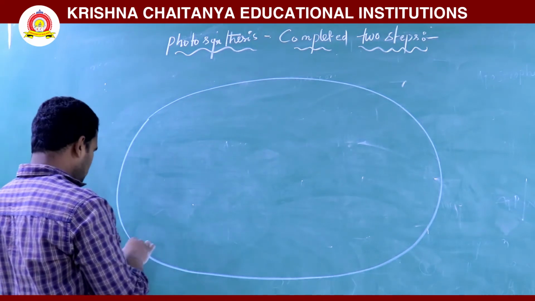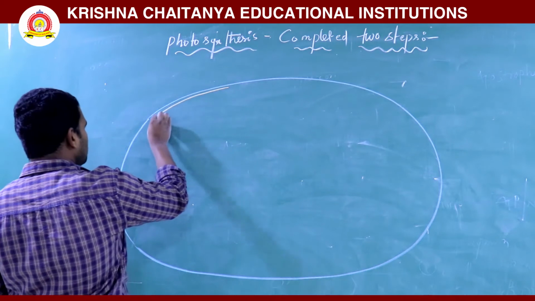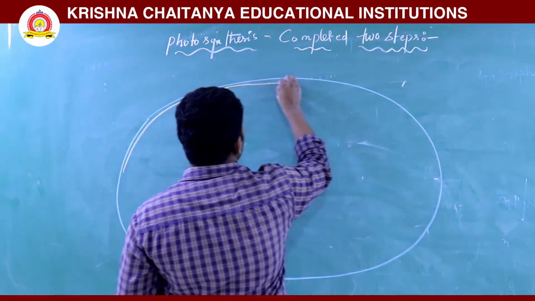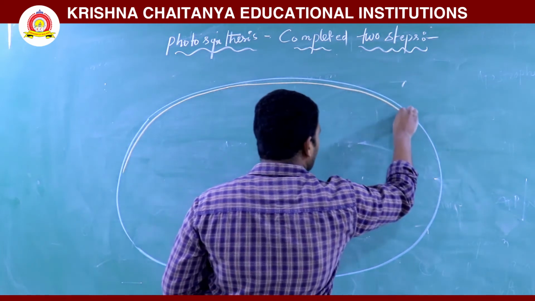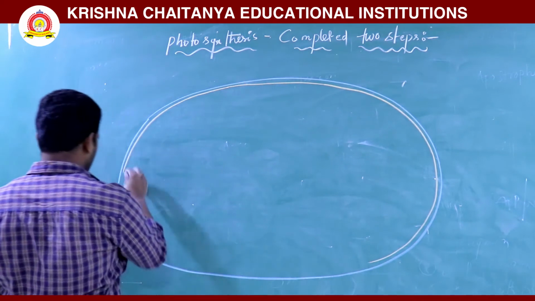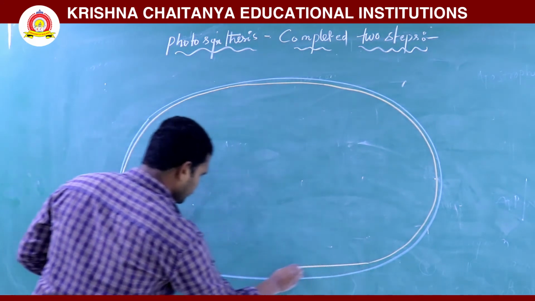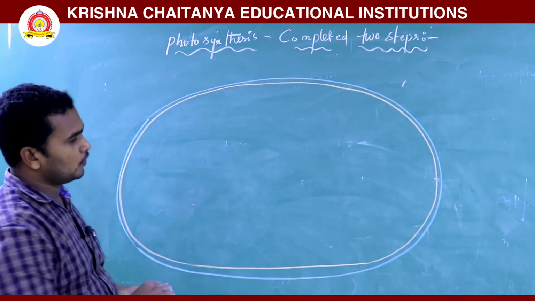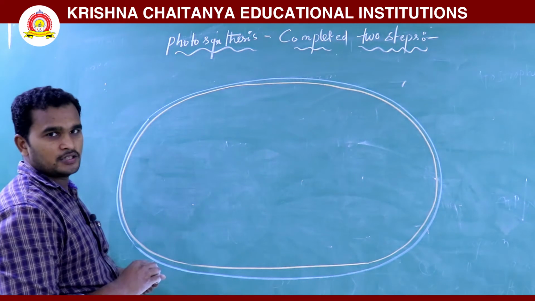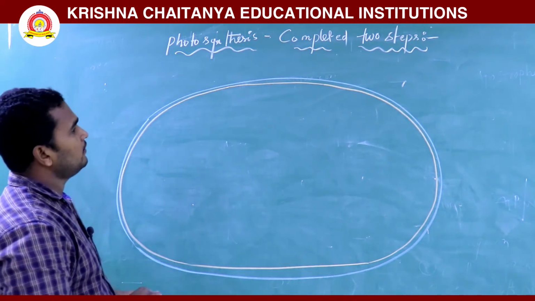This is the chloroplast. It has two membranes, an outer membrane and an inner membrane. Where is the chloroplast present? In the plant cell, the chloroplast is there.